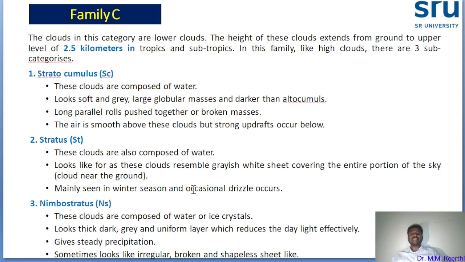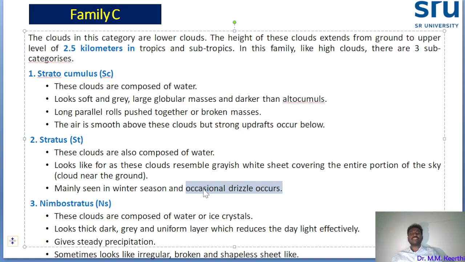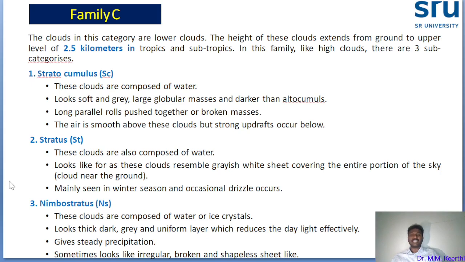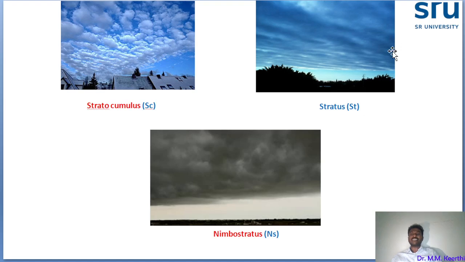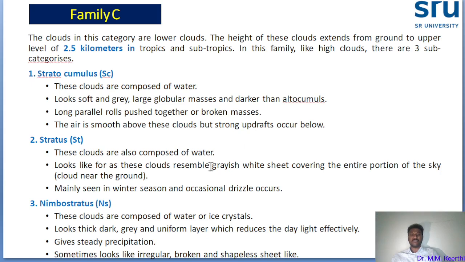Mainly seen in winter season, it will occasionally give drizzle also. So during winter season we get drizzle. Which cloud is responsible? Stratus clouds. When this condition is there, drizzle will occur, particularly in winter season. This cloud is called a stratus cloud.